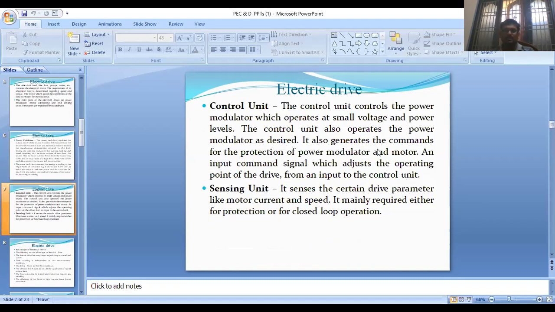It also generates the commands for the protection of the power modulator and motor. An input command signal adjusts the operating point of the drive as an input to the control unit. The sensing unit senses certain drive parameters like motor current and speed, which are mainly required either for protection or for closed loop operation.